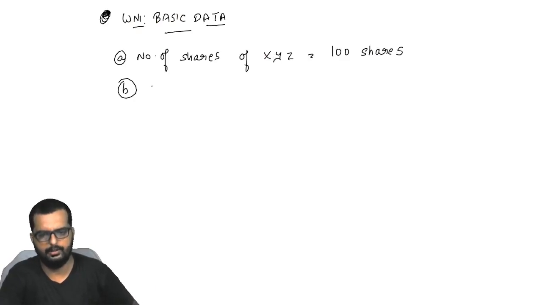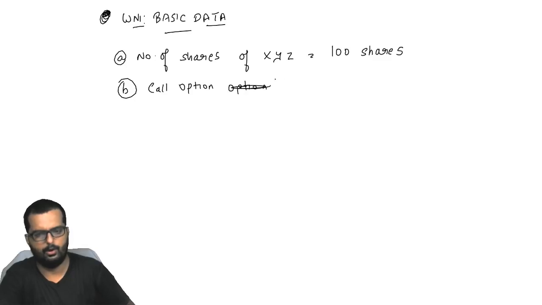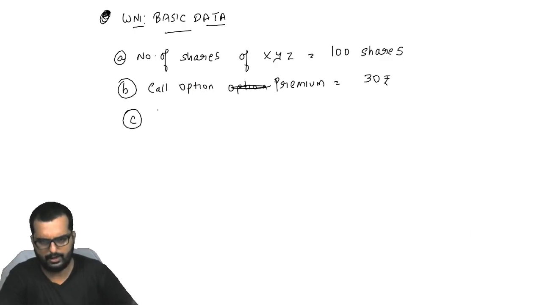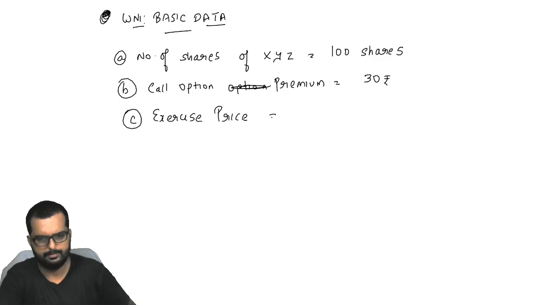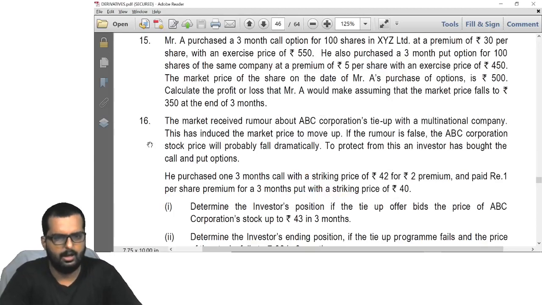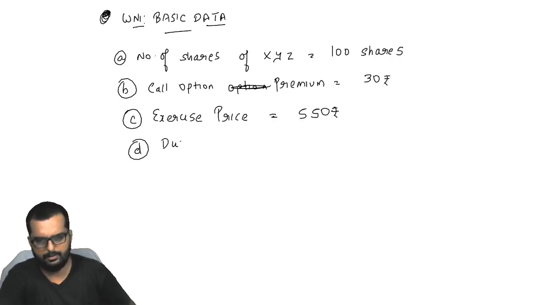It's a call option, so call option premium. Have they told the premium to be 30 rupees? Am I right? Okay, next thing they have told is the exercise price is 550. Exercise price is 550. Okay, the duration is said to be 3 months.